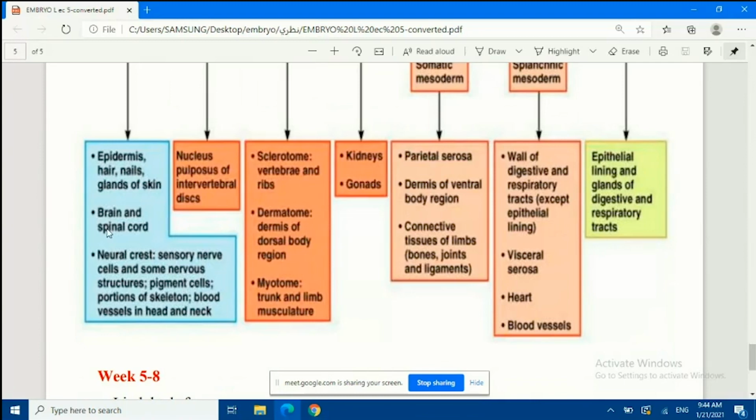They will contact you with the outside. These are internal organs, but they will contact you with the outside. And neural crest means that these neural crest cells are sensory nerve cells, and some nerve structures. These kinds of cells usually contribute to the formation of the nervous system that includes the brain and spinal cord also. And the pigment cells, also parts of the skeleton, blood vessels, and the head and neck.